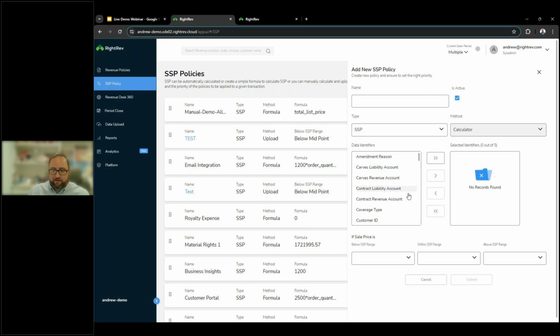And let's say there's maybe an item that you need to exclude because it was kind of a one-off situation. You don't want to include that in your SSP. You have the ability to download all of the data that makes up that calculation, and you can exclude certain items if necessary. So it's really powerful and lets you automate all of that SSP calculations. Just one additional thing that you don't have to do as a revenue accountant.